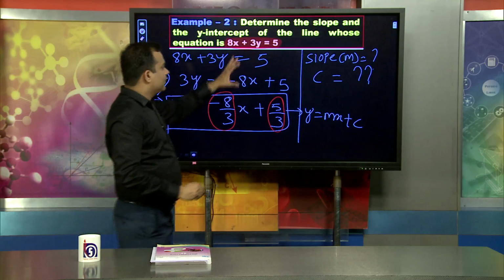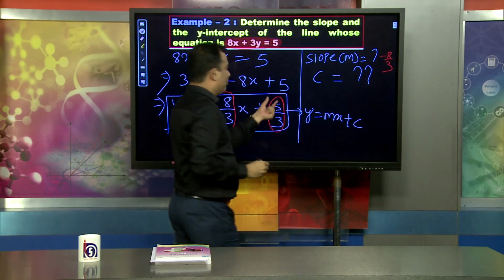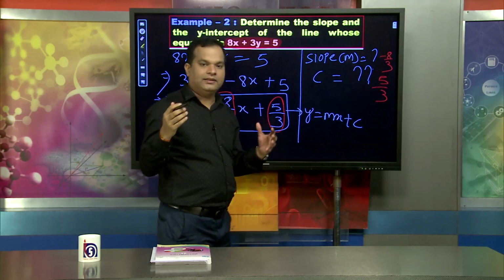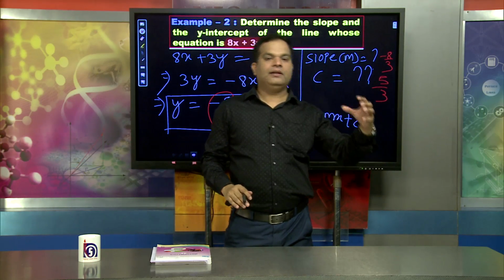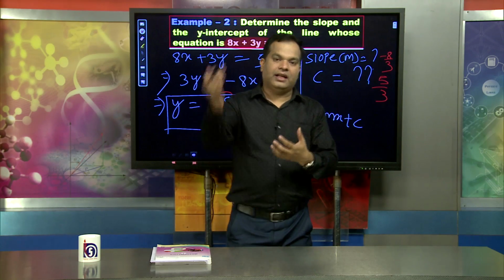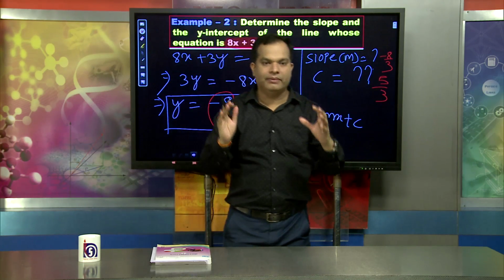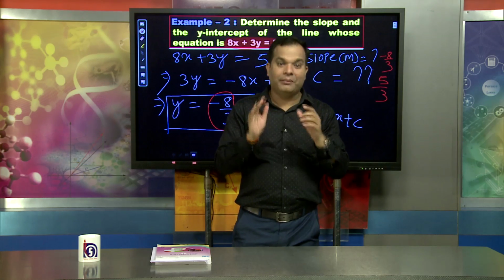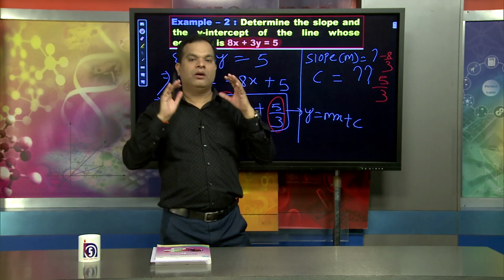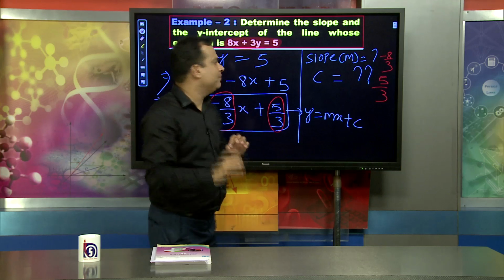When slope and intercept are given, we can find the equation of the straight line. In reverse, when the equation is given, we can also find the slope as well as the intercept. We must know the formula and how to derive it. That is very important.